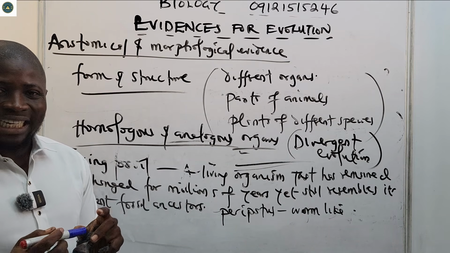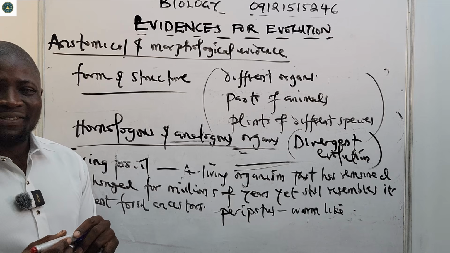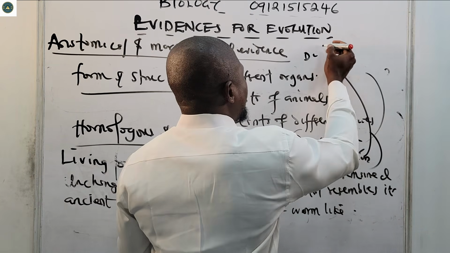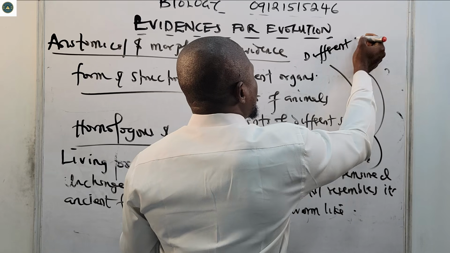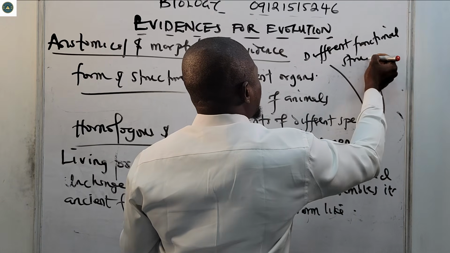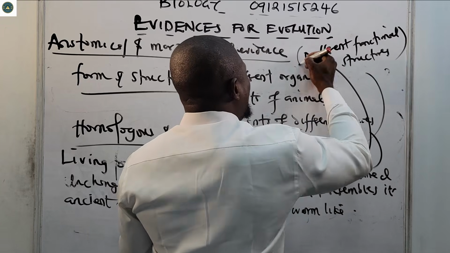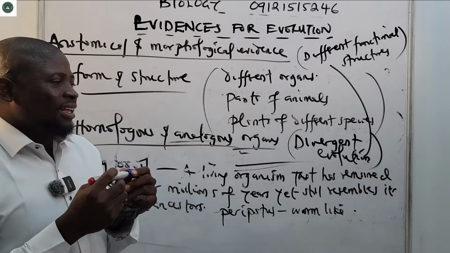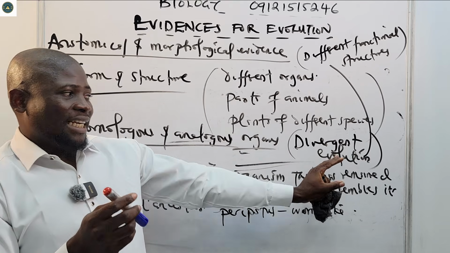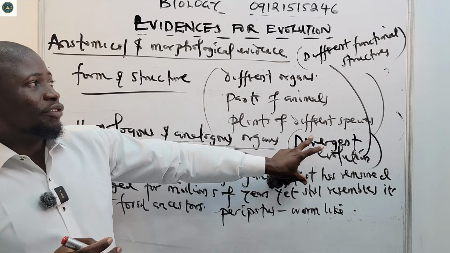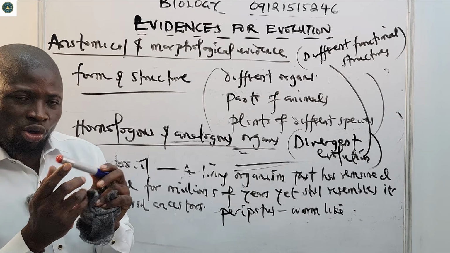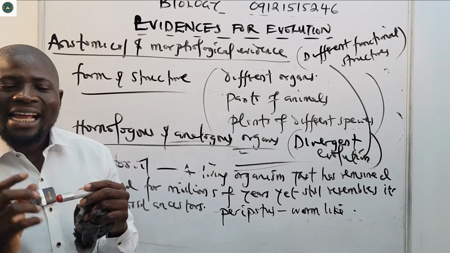We said that divergent evolution is the development of different functional structures among a group of closely related animals.